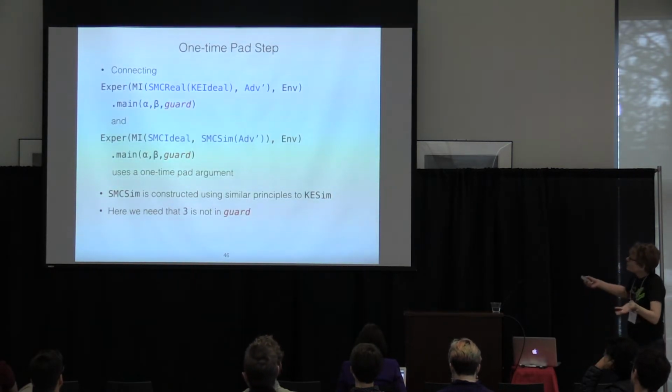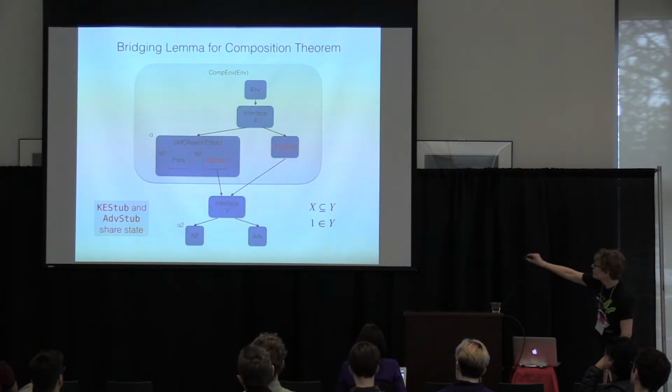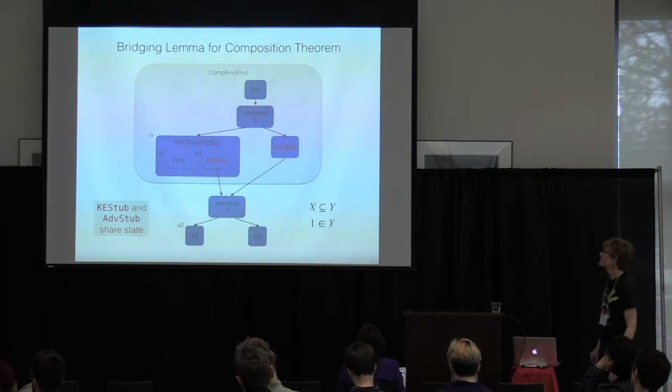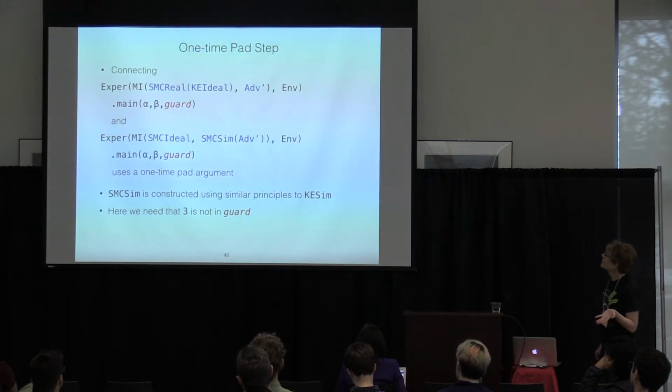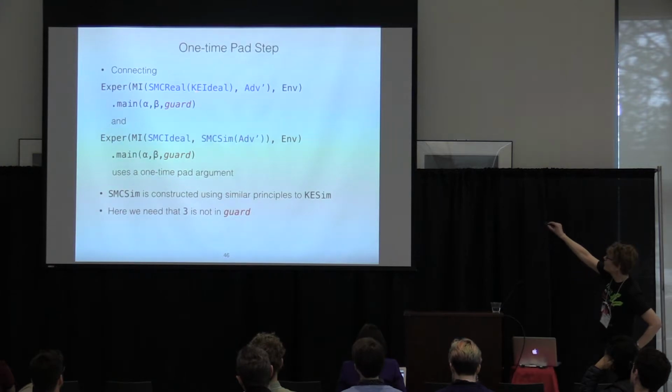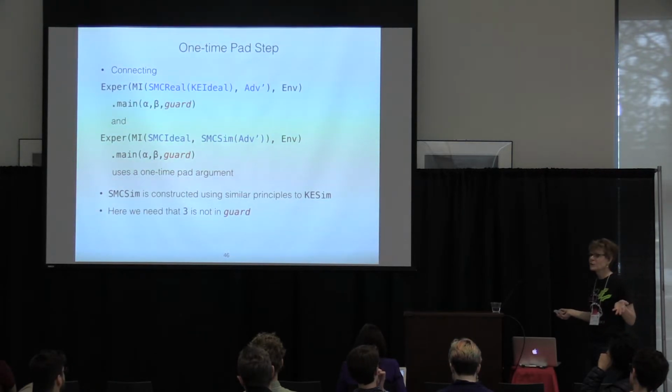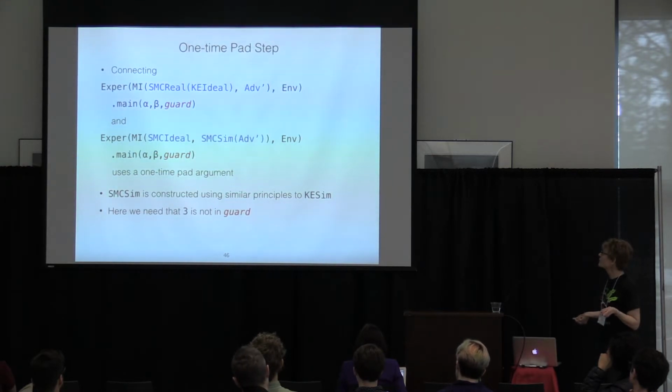So we put that together with doing key exchange security, just applying it to this composed environment. So this is the right situation for key exchange security. That gives us the first step of our top-level proof. The second step is the one-time pad argument. We're going from SMC real of KE ideal and some adversary ADV prime to SMC ideal. So going like this, that's the one-time pad argument, totally bread and butter for EasyCrypt, the random tactic in EasyCrypt.